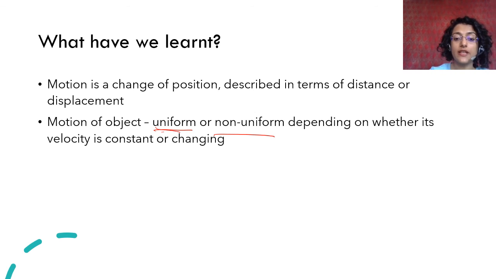In both of these motions, the intervals of time are equal. Uniform में distance covered is equal. Non-uniform में distance covered is not equal, but intervals of time are always equal. ठीक है? So these are the two main things we have learned in this part.